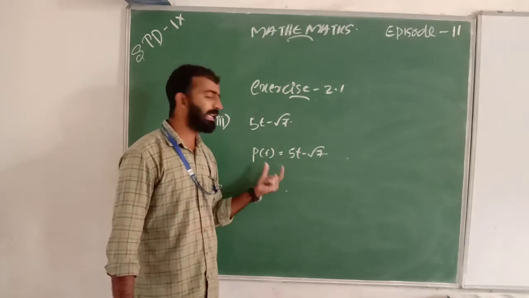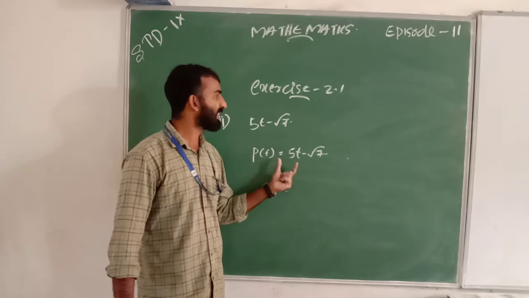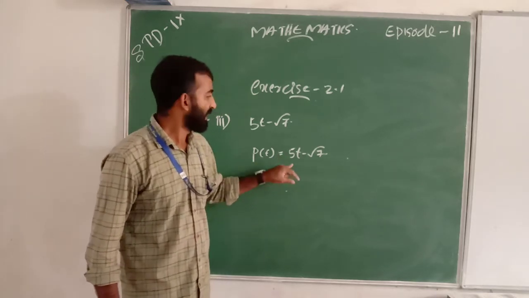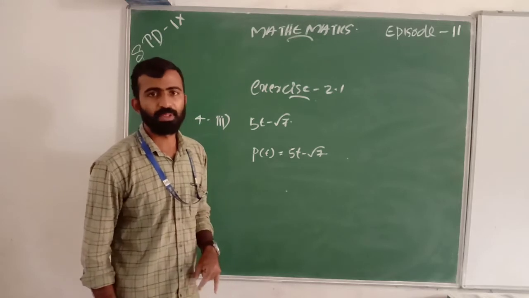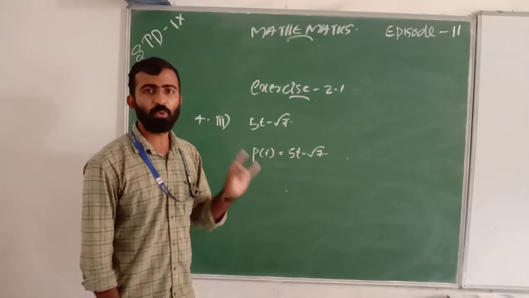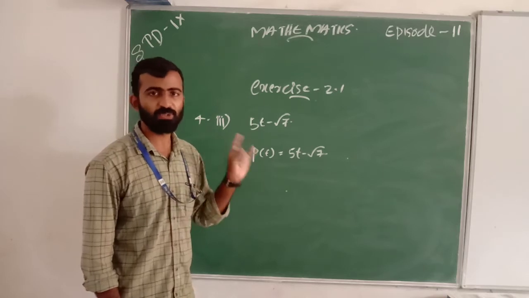For finding the degree, we look at the highest power of t. Here t exists in only 1 term, that is 5t.